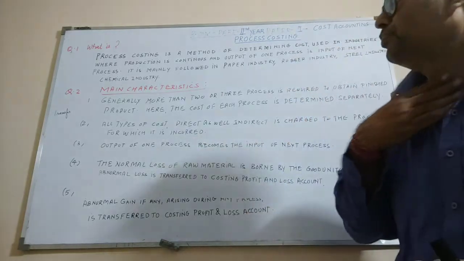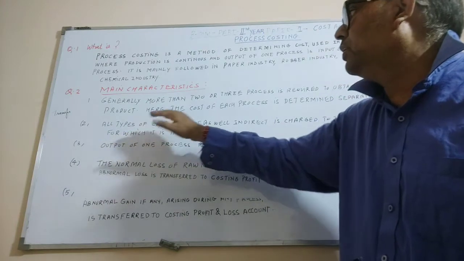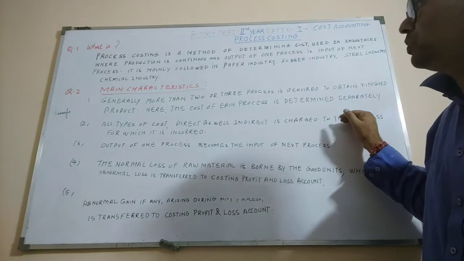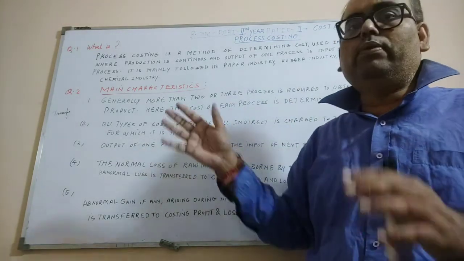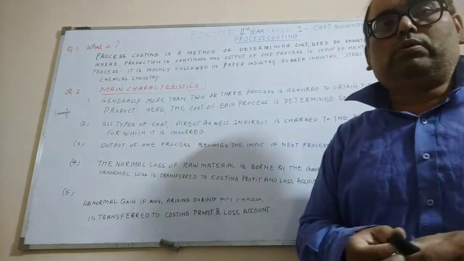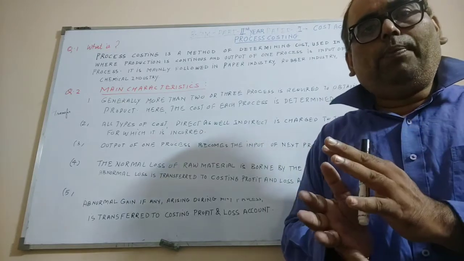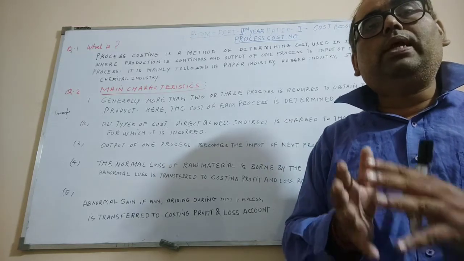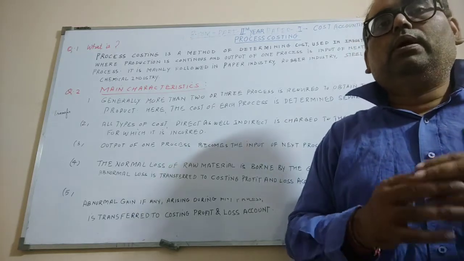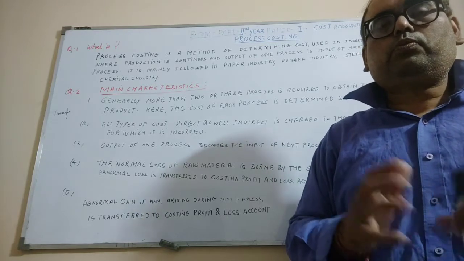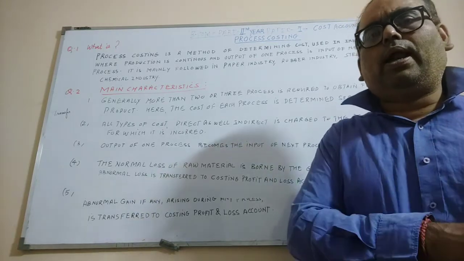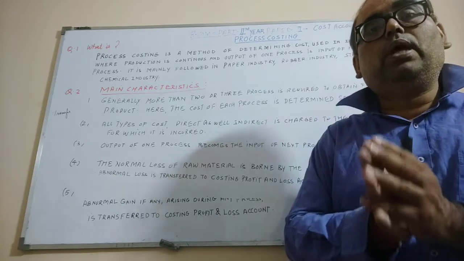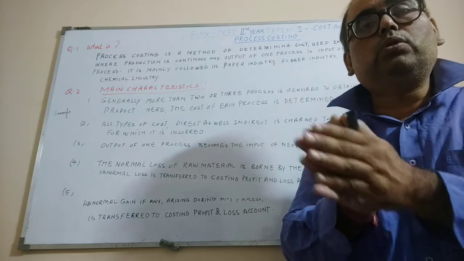Second, all types of cost, direct as well as indirect, are charged to the process for which they are incurred. It's a very peculiar feature of process accounting, that all types of cost, whether it is a direct cost, direct material, direct labor, direct expenses, or an indirect cost, an overhead cost, which belongs to a particular process, are charged to that process only.